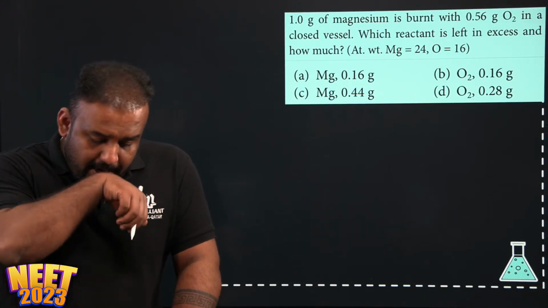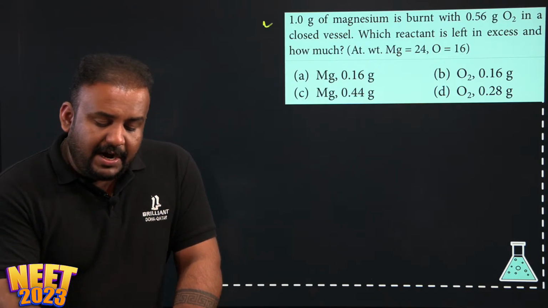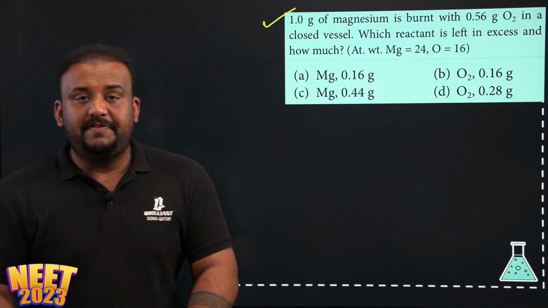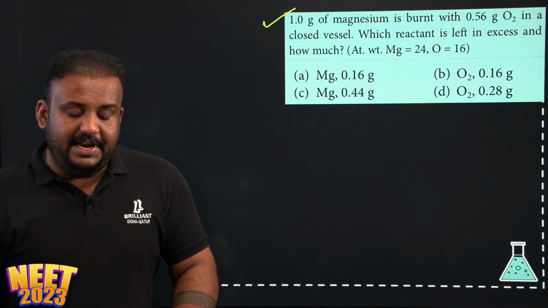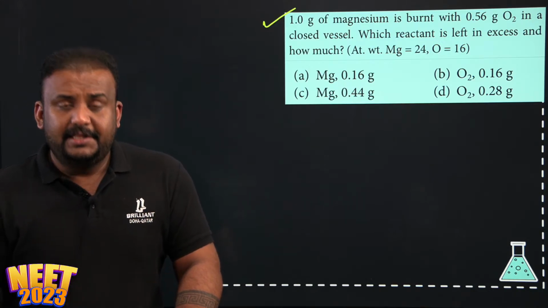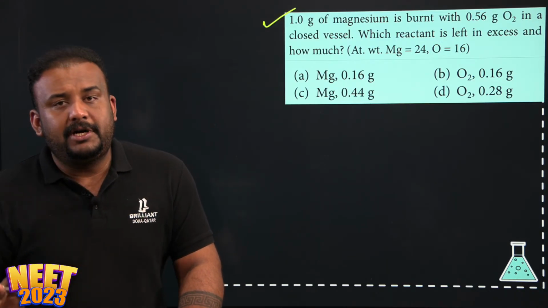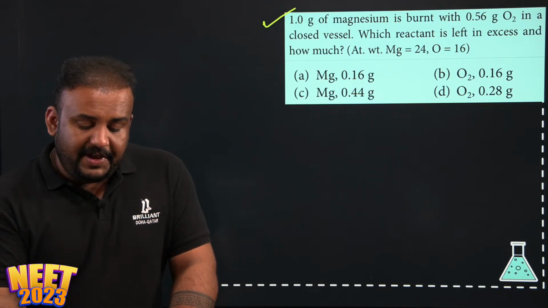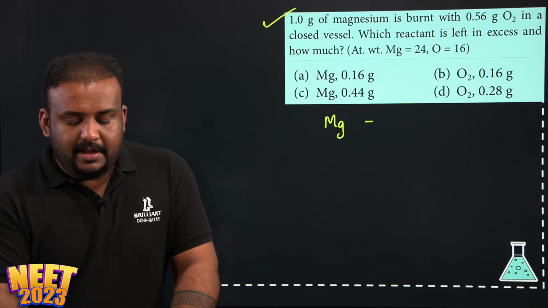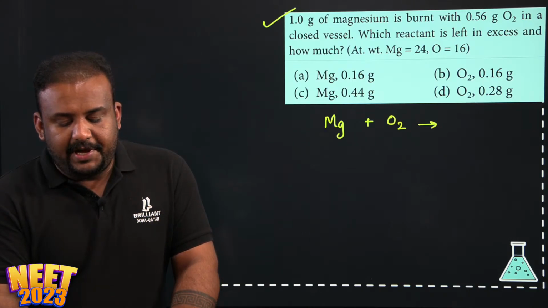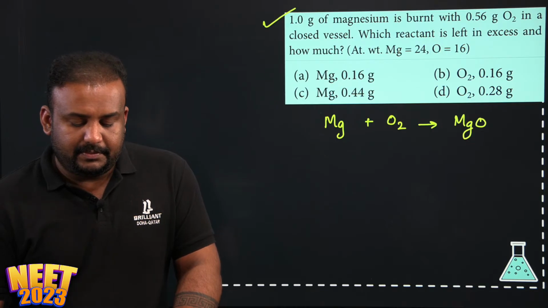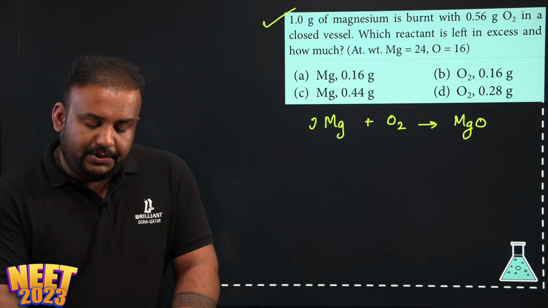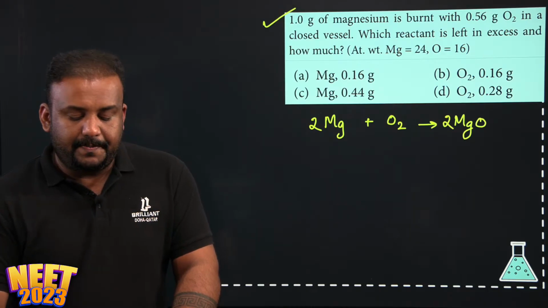Okay, look here. 1 gram of magnesium is burned with 0.56 gram of oxygen in a closed vessel, and which reactant is left in excess and how much? This kind of question is very common from Some Basic Concepts related to limiting reagent. So here we have a chemical reaction. Mg plus O2 gives MgO. So magnesium is burned in oxygen and we need to balance this. 2 Mg plus O2 gives 2 MgO.